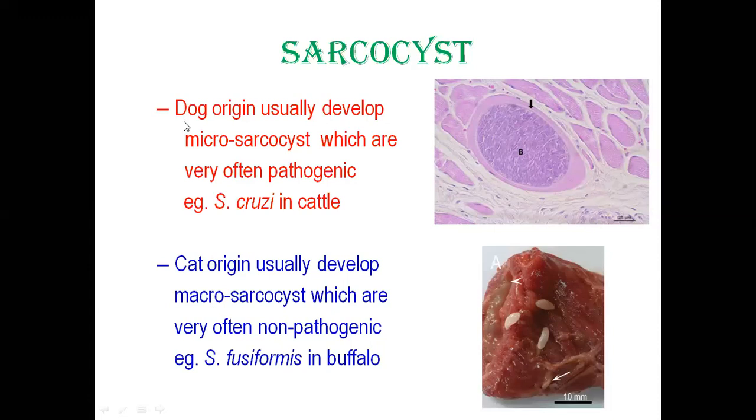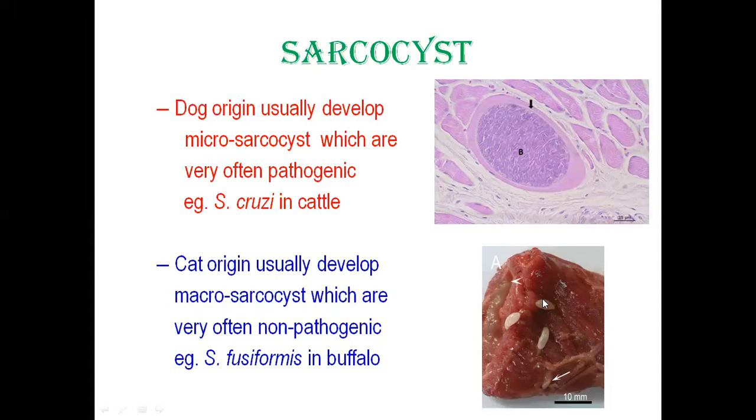Those parasites which have the dog as definitive host usually develop microsarcocysts and they are pathogenic. Those which have the cat as their definitive host usually develop macrosarcocysts and usually they are non-pathogenic.